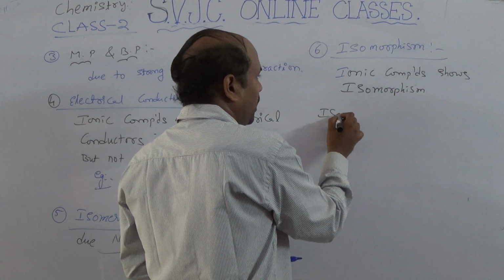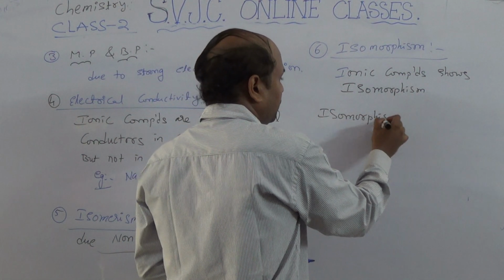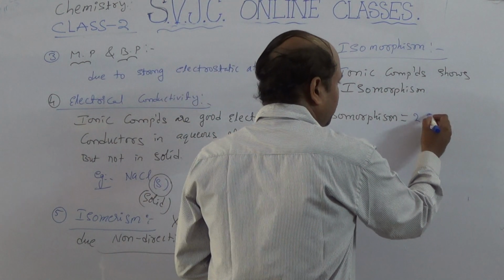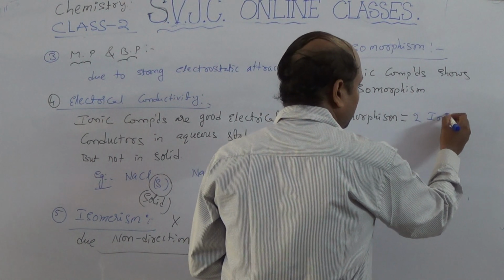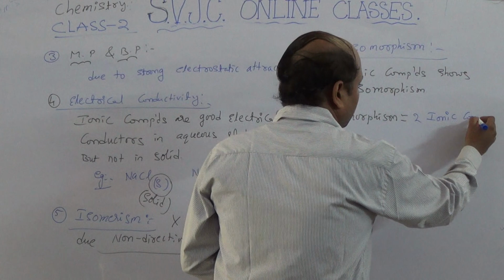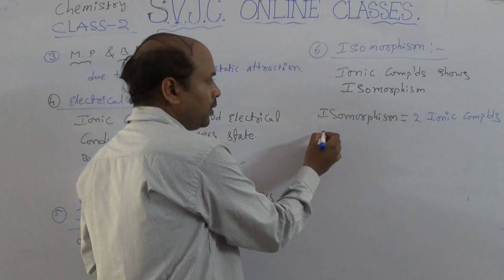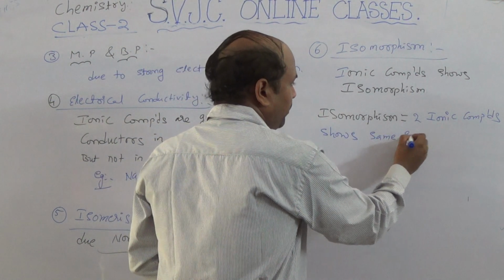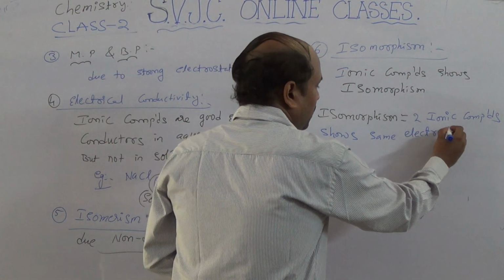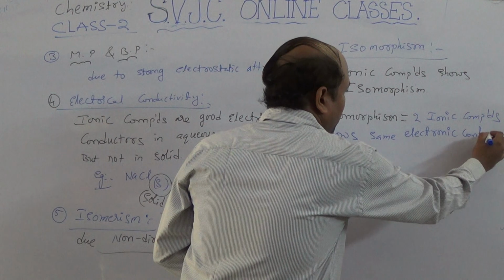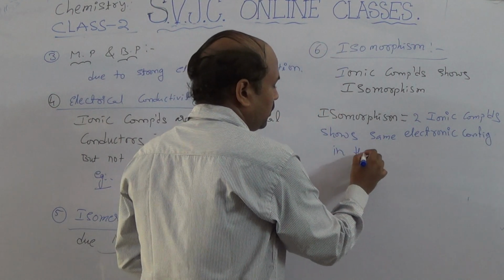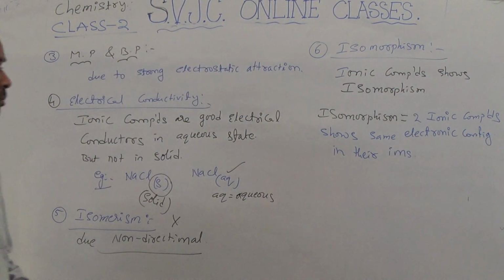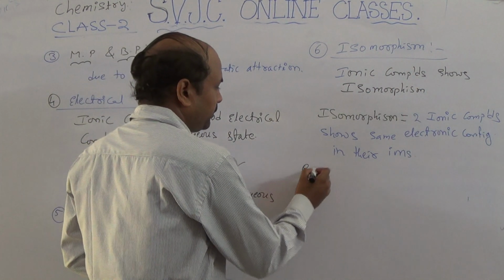What is meant by isomorphism? Two ionic compounds show the same electronic configuration in their ions. So that is isomorphism.